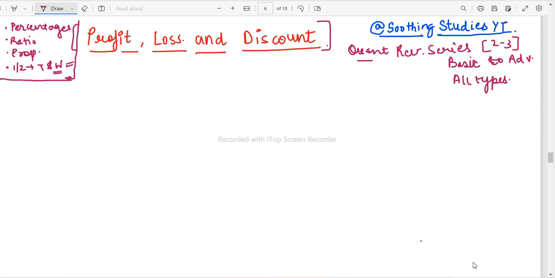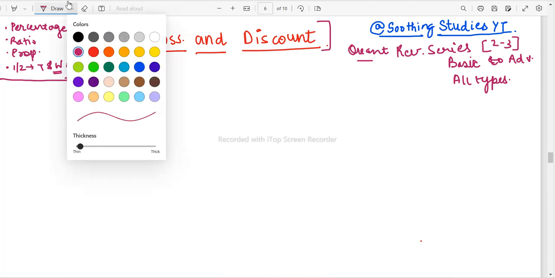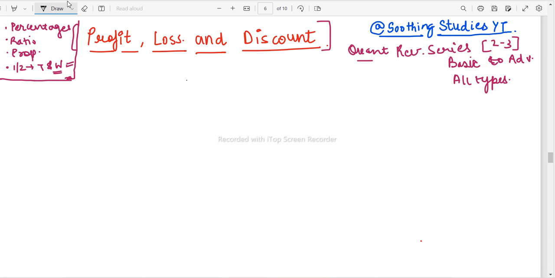We are left with 9 topics of arithmetic which we are going to cover. Right now, let me just begin with profit and loss. When I'm talking about profit and loss, this chapter is very crucial for you to understand, because many questions can come from this chapter, 1, 2, 3, 4. This is one of the most important chapters which carry the highest weightage.